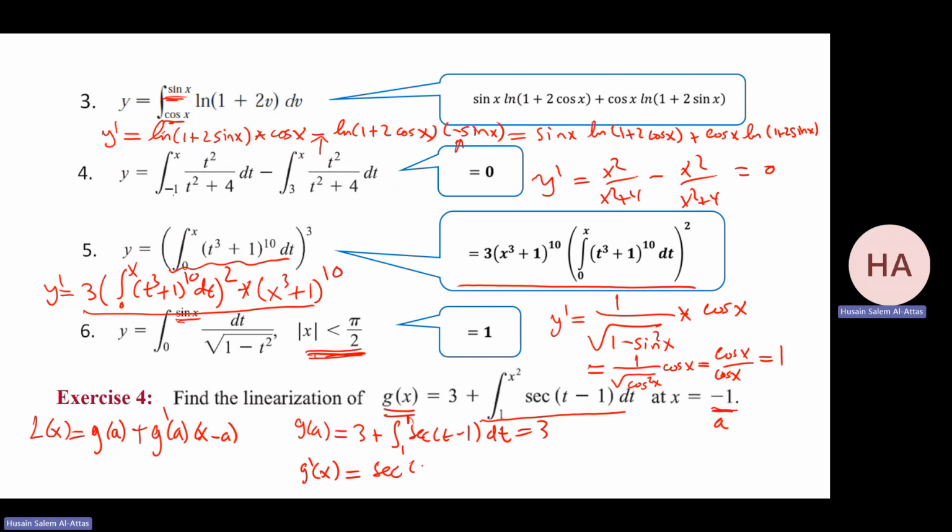That gives me secant x squared minus 1 times 2x. What will be G prime at minus 1? Okay. That will be secant 0, which is 1, times minus 2. So G prime will be minus 2. So it will be L of x.